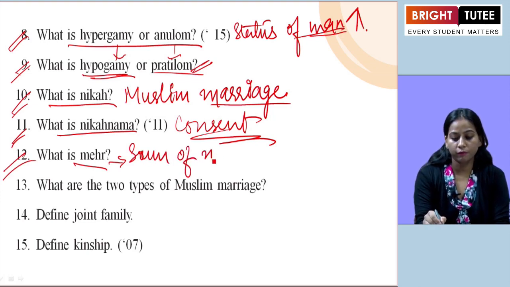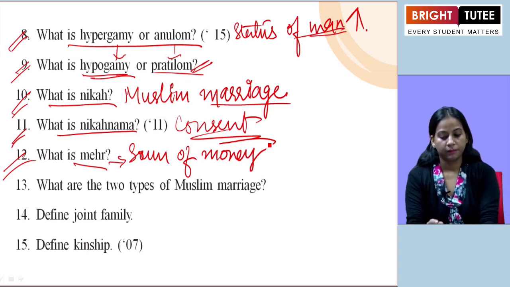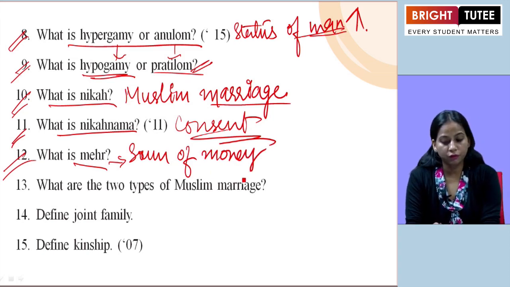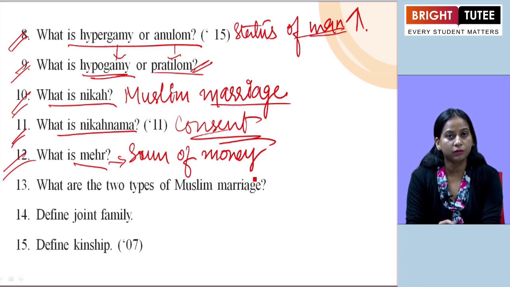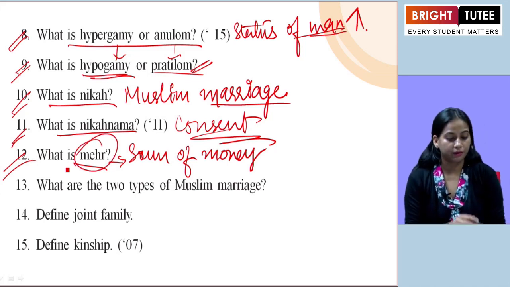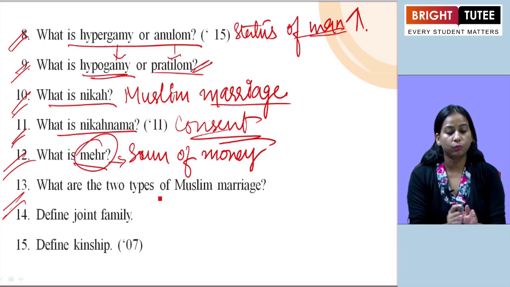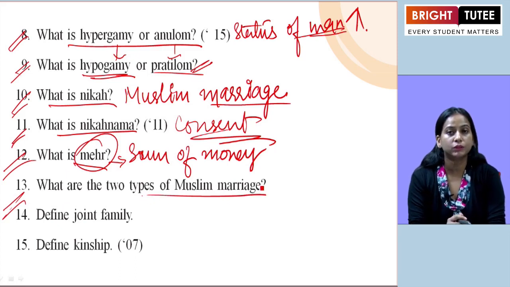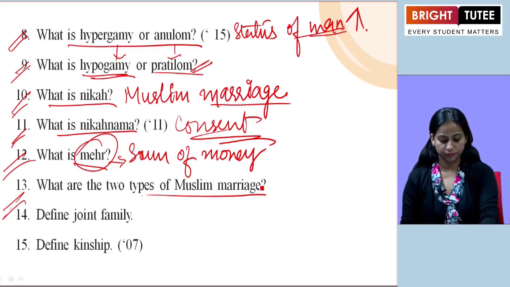It is a sum of money or other property which a wife is entitled to get from her husband in consideration of marriage. So that we define as a meher. Next one, what are the two types of Muslim marriage?